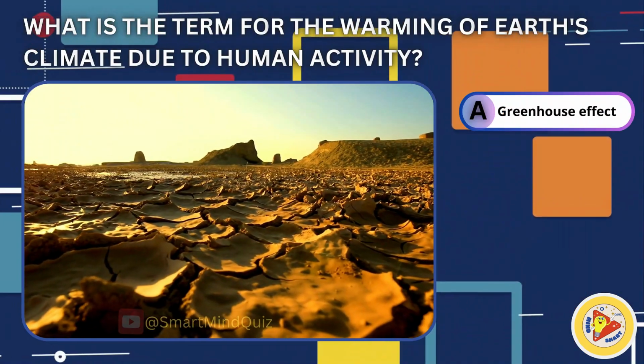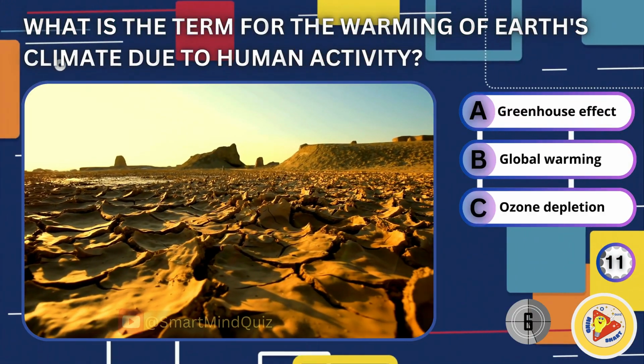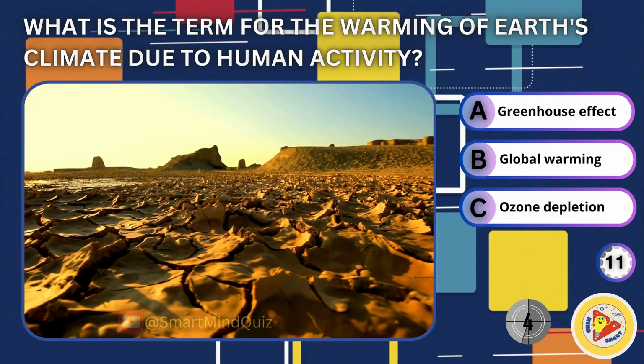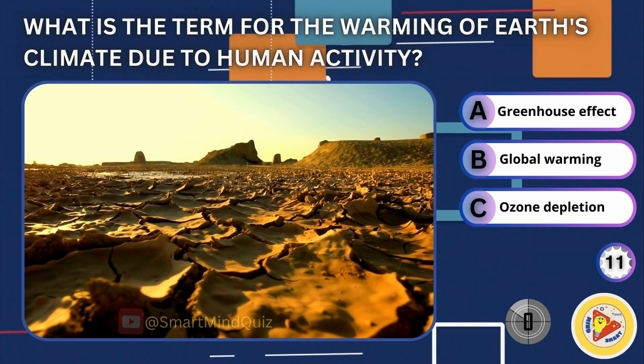What is the term for the warming of Earth's climate due to human activity? Greenhouse effect, global warming, ozone depletion. The answer is global warming.